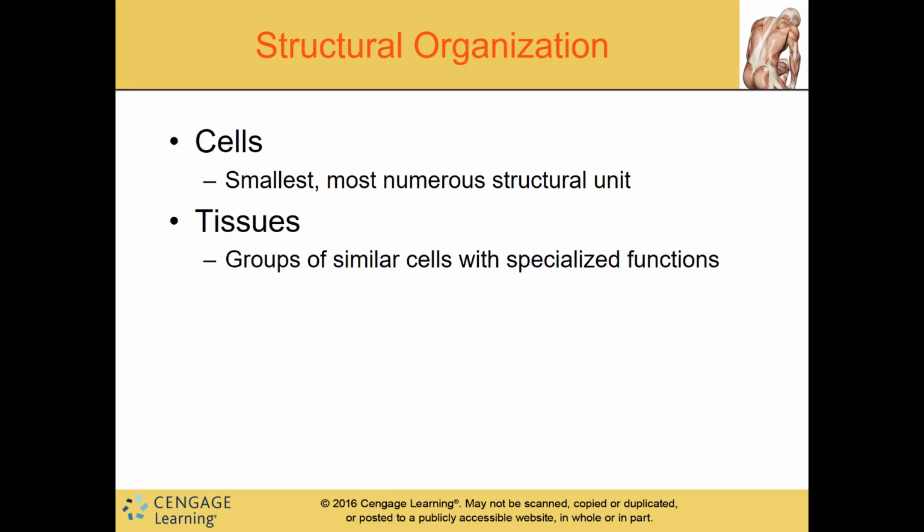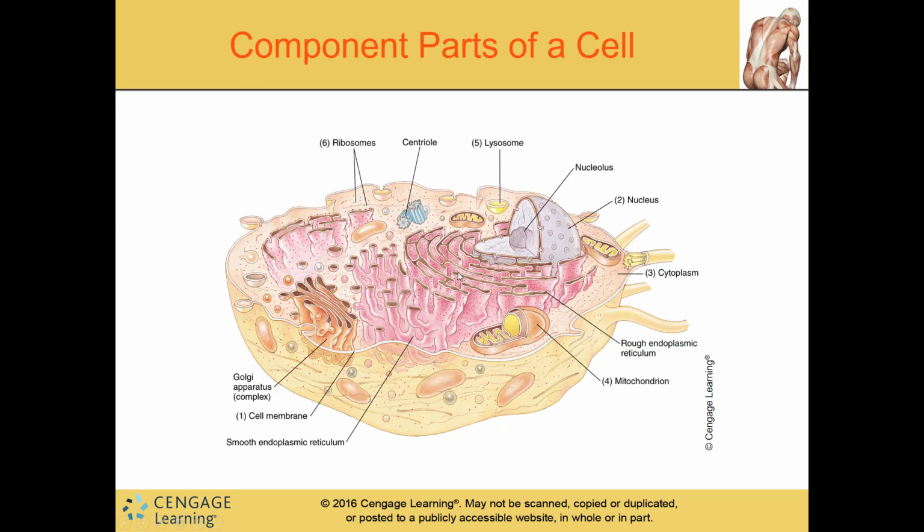Alright, let's start with structural organization. We have cells, which are the smallest, most numerous structural unit, followed by tissues, which is a group of similar cells with specialized function. Notice that tissues are made up of groups of similar cells. All right, this is an illustration of the component parts of a cell. You can also find this in your textbook.